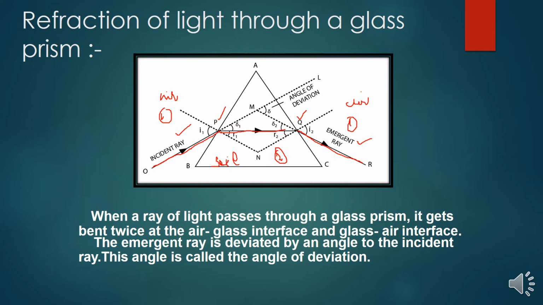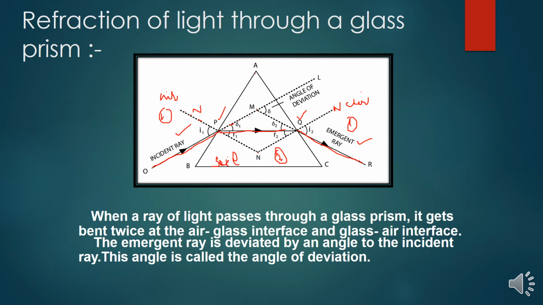In this case we can say clearly that the incident ray and the emergent ray are not parallel. The refracted ray makes angles R1 and R2, and when the incident ray is extended and the emergent ray is also extended and they meet at a point, the subtended angle is called the angle of deviation, right? A to B are considered the sides of the solid surfaces, and this is a normal for the incident ray, and this is also the normal for the refracted ray. So we connected this line at this point.